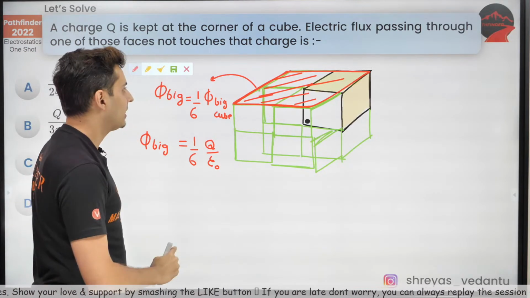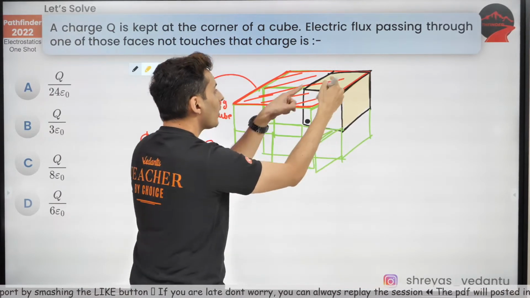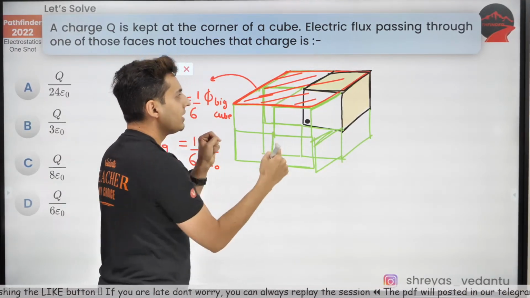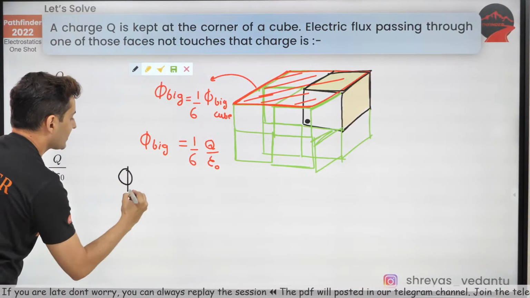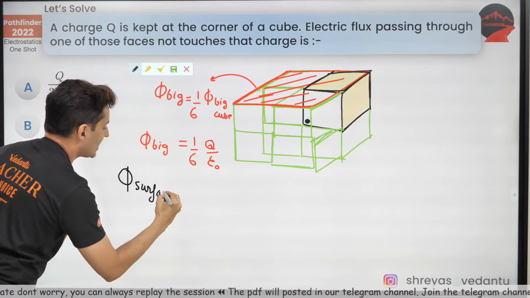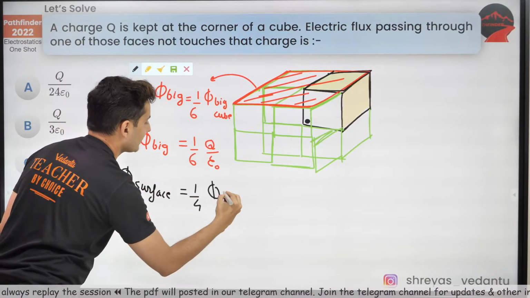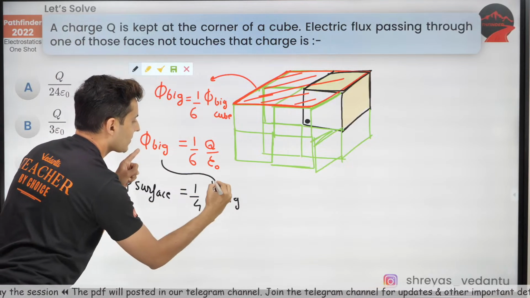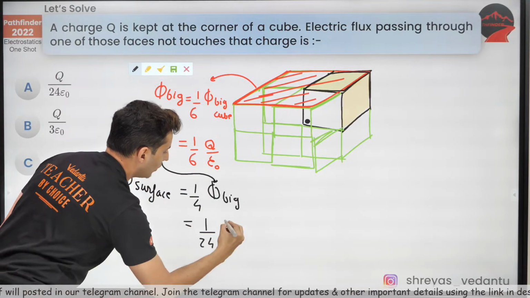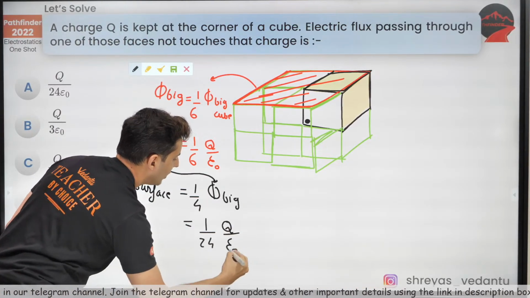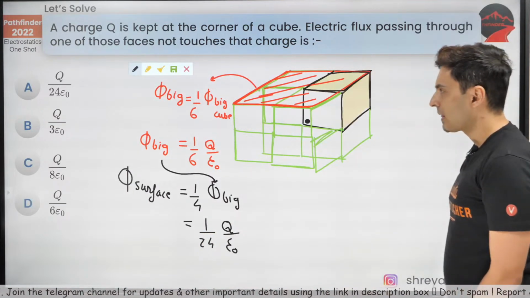Now think about it. The flux through this surface, there are 4 equal parts. So the flux through the surface which I want will be 1/4 of the flux through this big surface. Hence, what should be the answer? 6 into 4, 1 by 24 q by epsilon naught. That is the final answer. Everybody clear about this? Got it?